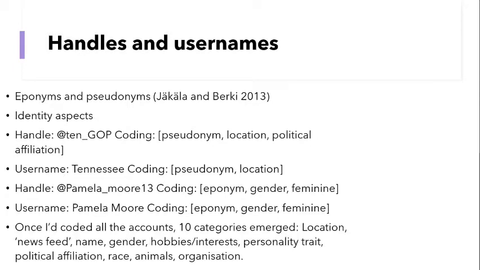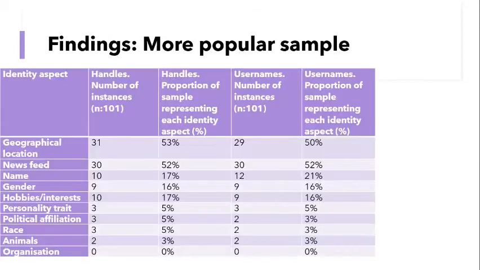So once I'd coded all of the accounts and categories emerged, most of these are self-explanatory, but newsfeed I used to refer to accounts that use language in their handles and usernames that can be associated with the traditional genre of news sharing and newspapers. So if there was an account called Cardiff Today or the Cardiff Times, then I would code that as newsfeed